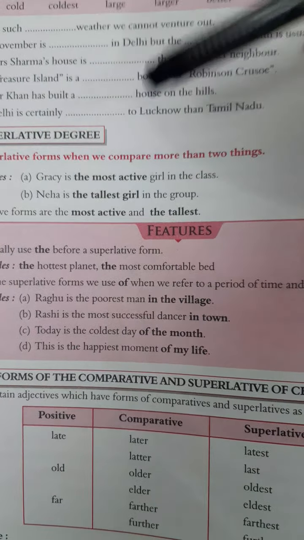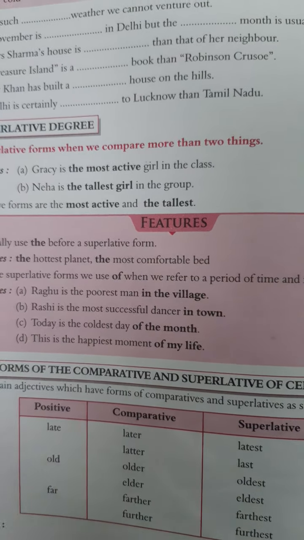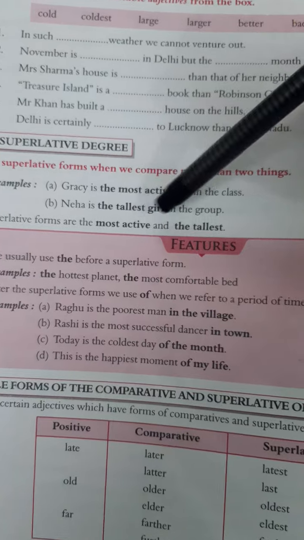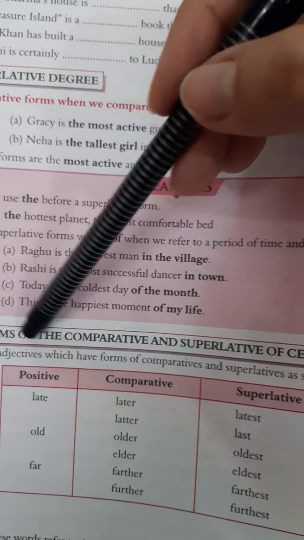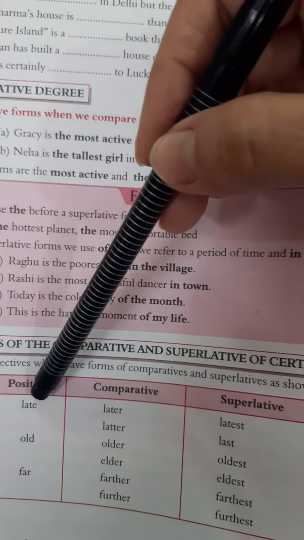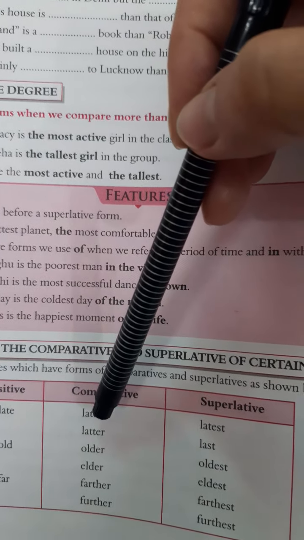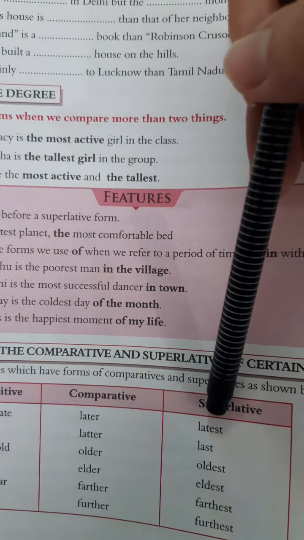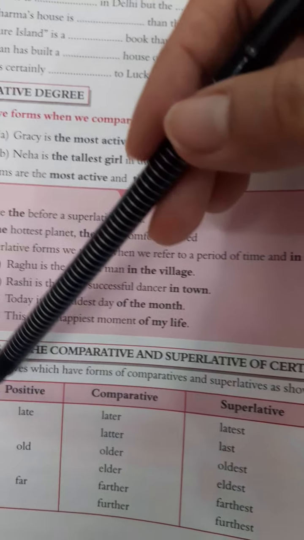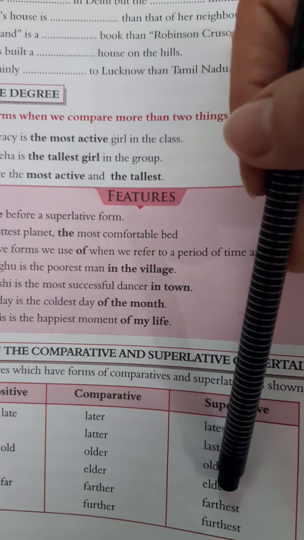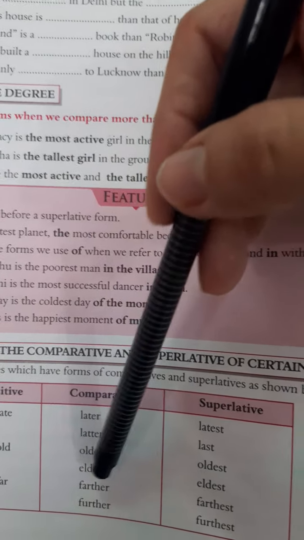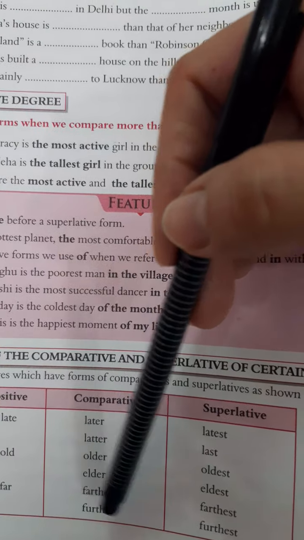Neha is the tallest girl in the group. Is this clear? Here, most active and the tallest are the superlative degrees. Now, there are a few superlative degrees given to you. Late, later, latest and last. Old, older or elder, oldest and eldest. Far, farther, farthest, further or furthest.